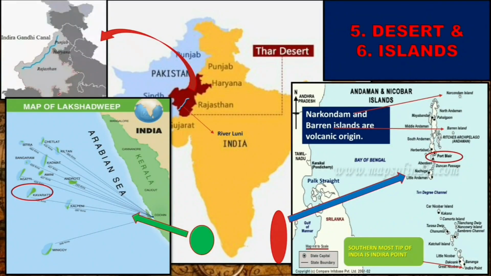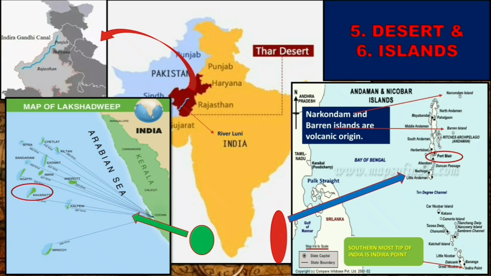Here we discuss the 5th and 6th physical features of India. They are the desert and the islands. In India, there is only one desert, present in Rajasthan state, and its name is Thar Desert, and there is only one river present in this area, that is River Luni. There is a big canal present in this area, and that is the longest canal in India, known as Indira Gandhi Canal, and this is the location of Indira Gandhi Canal.